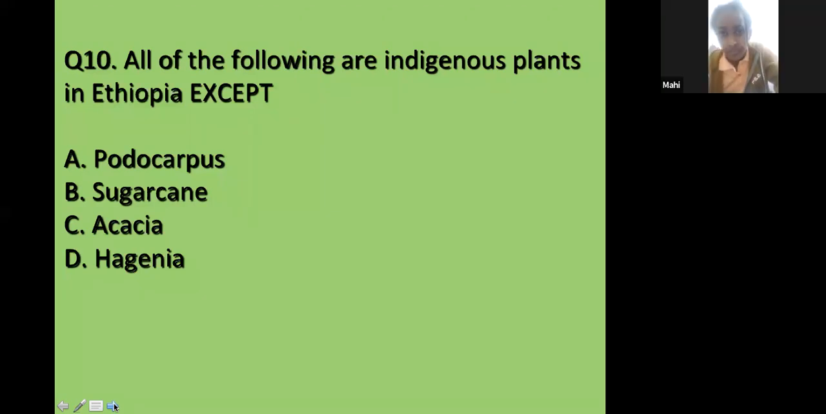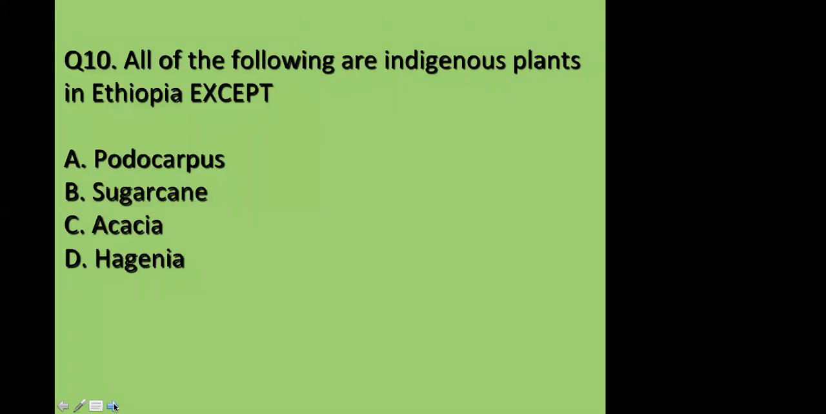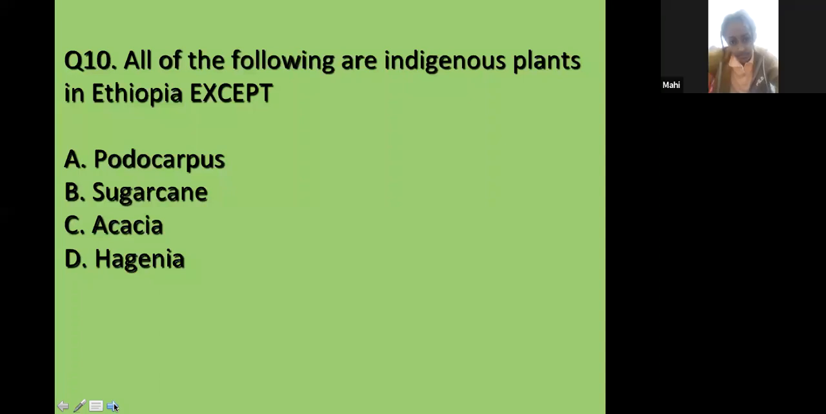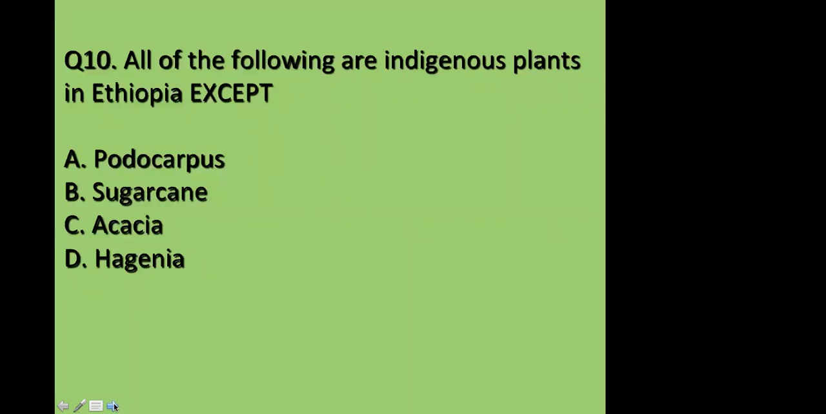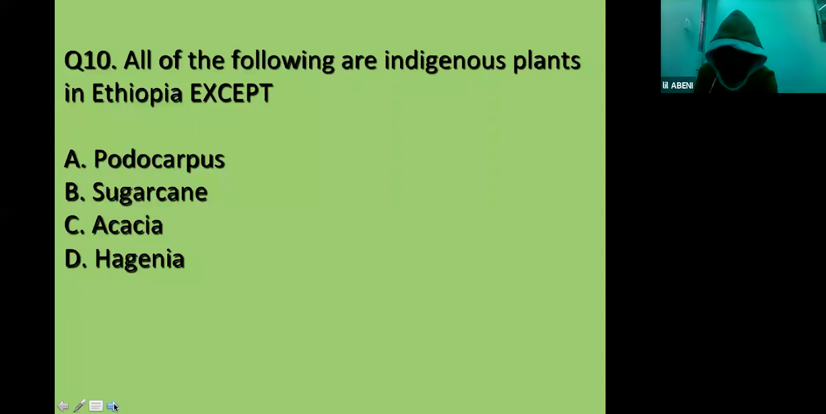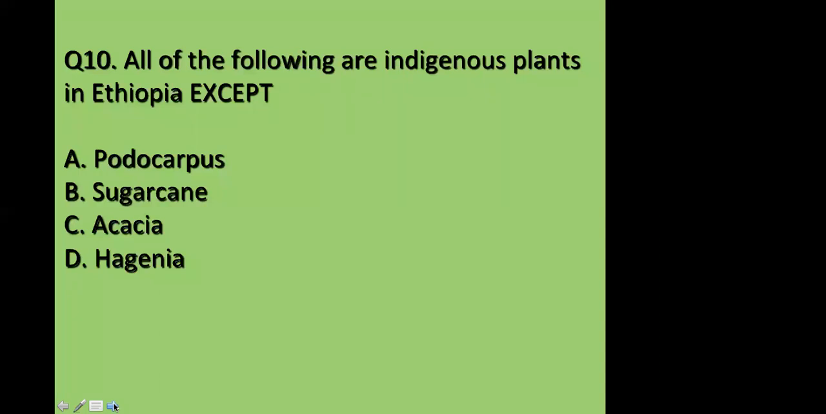B. Okay, good. Sugarcane. So Mahi, your answer is correct. Sugarcane is not an indigenous plant of Ethiopia. Whereas the rest of them, Podocarpus, Acacia, and Hegenia, are all indigenous plants in Ethiopia, which are native to this country. They are adjusted to the climate. They are native to this country, except sugarcane. Sugarcane is not indigenous, but exotic. Okay, so let's move on to the next question.